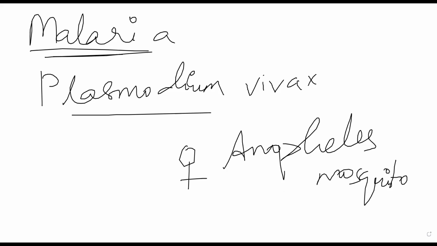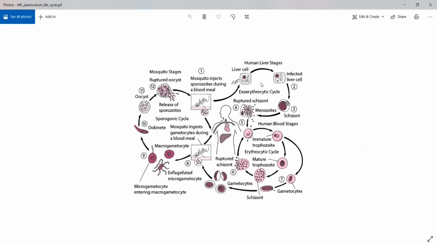Right. Now, coming to the life cycle of malaria, this is the basic life cycle of malaria. This includes both the sexual phase and asexual phase. In humans, the life cycle will be asexual. All right. The sexual phase of the life cycle will occur in the mosquito itself. The parasite's asexual phase will occur in humans. Okay. So you need to concern yourself with that. Specifically when you are talking about drugs, you'll only be targeting the asexual stages of the parasite.